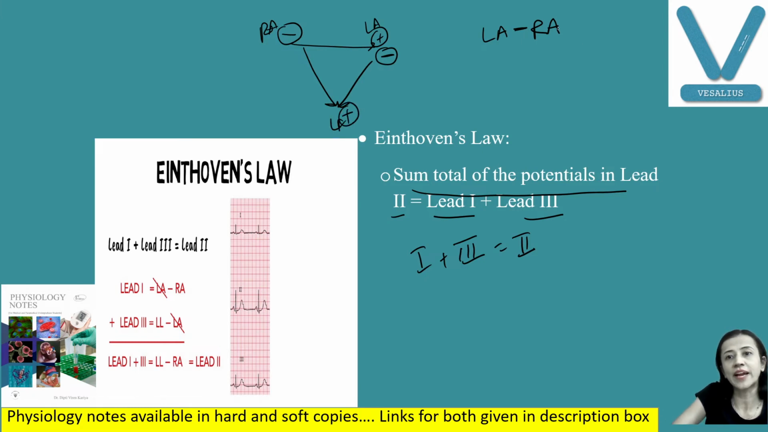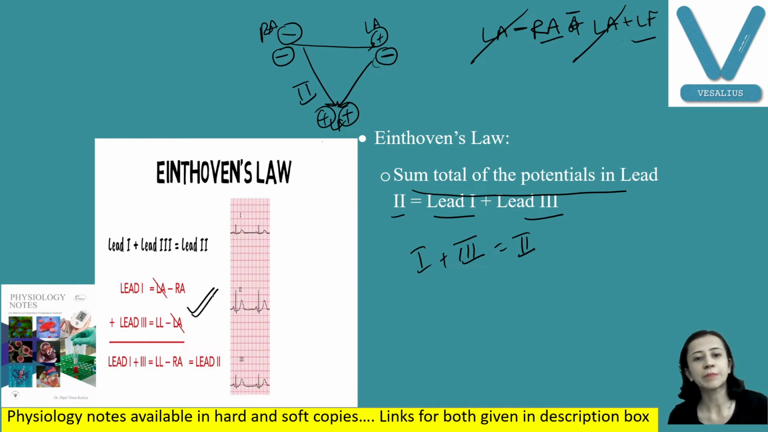So again now add lead 3 here. Left arm, it is negative, so place the sign negative here, plus left foot. Okay, and you will get this one, right arm negative and left foot, and this is your right arm negative, left foot positive. This is your lead 2. Okay, so this is the same thing here, it is depicted. Fine. This is Einthoven's law.